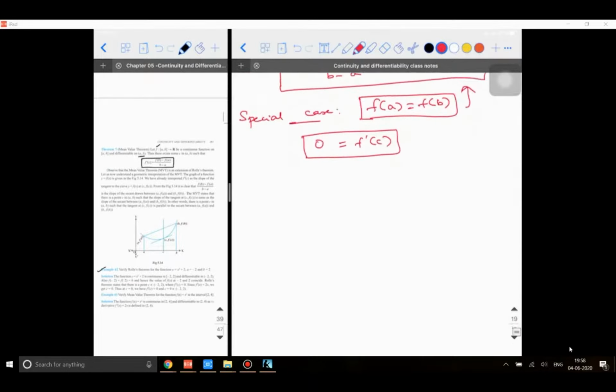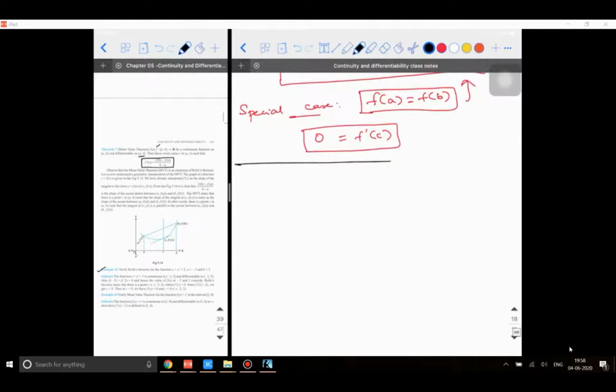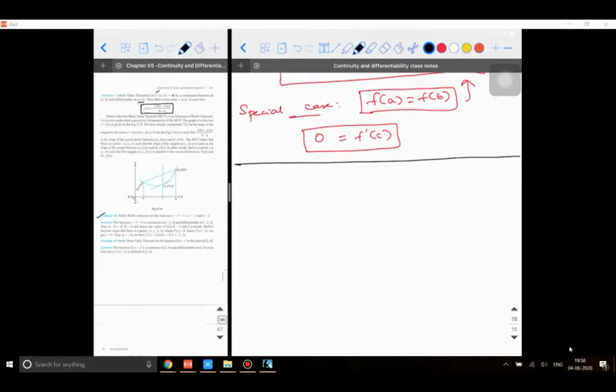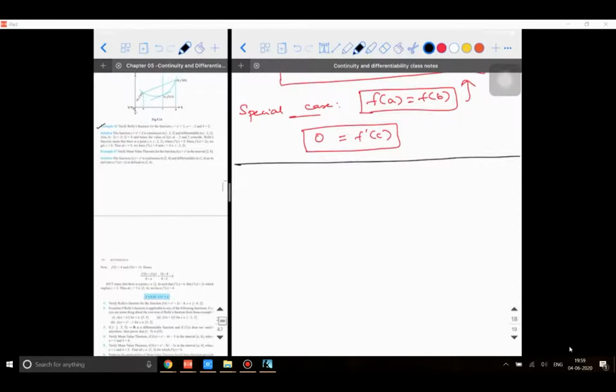Now we'll do a problem based on verifying mean value theorem. So that is example 43 on page 185. Verify mean value theorem for the function f of x is equal to x square in the interval 2, 4.